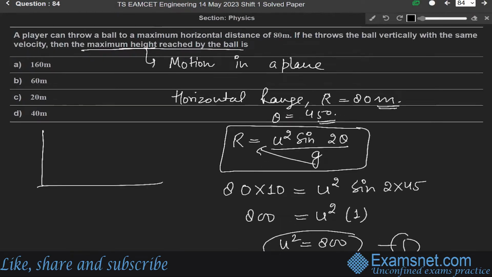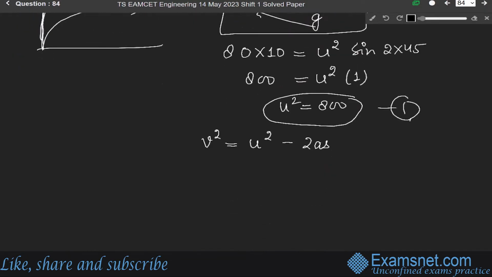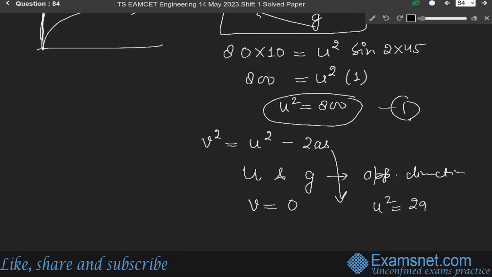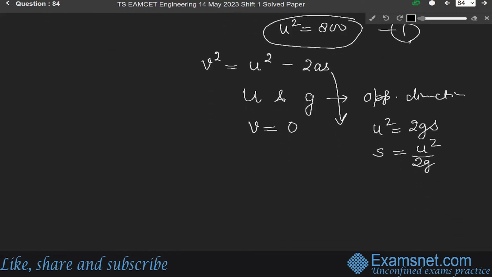If this is a projectile motion, for this vertical motion, if we are using the third equation of motion, v square equals u square minus 2as, where u and gravity g are in opposite directions, opposite in nature. At the highest point, we know the velocity v becomes 0. So we write u square equals 2gs, and from here s equals u square over 2g, where s is the height from the horizontal level.